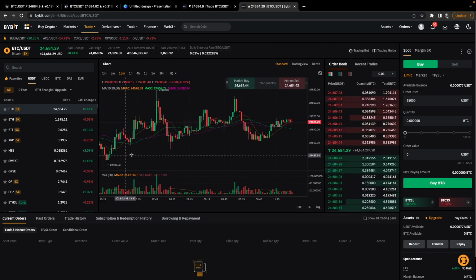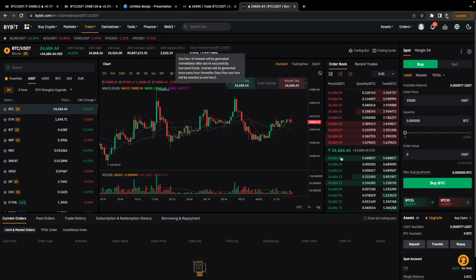You've also got your tools, like you would on TradingView as well. So very, very easy to see. You can see your order book over on here, and you can see the leverage if you want, etc. Whether it's USDC, whatever you want to do. Now, once you go over to derivatives, you can go over that and then put your leverage in. But as you can see, it's a lot easier to use.